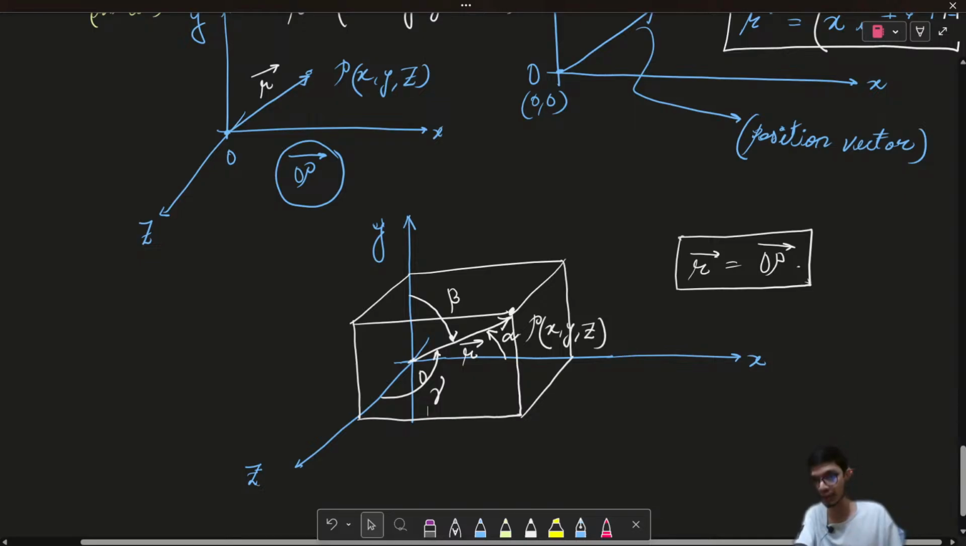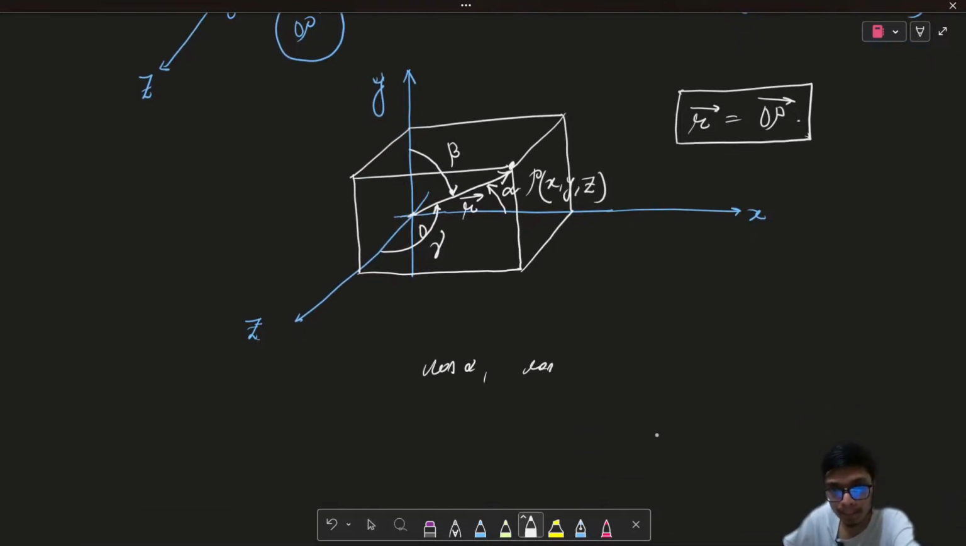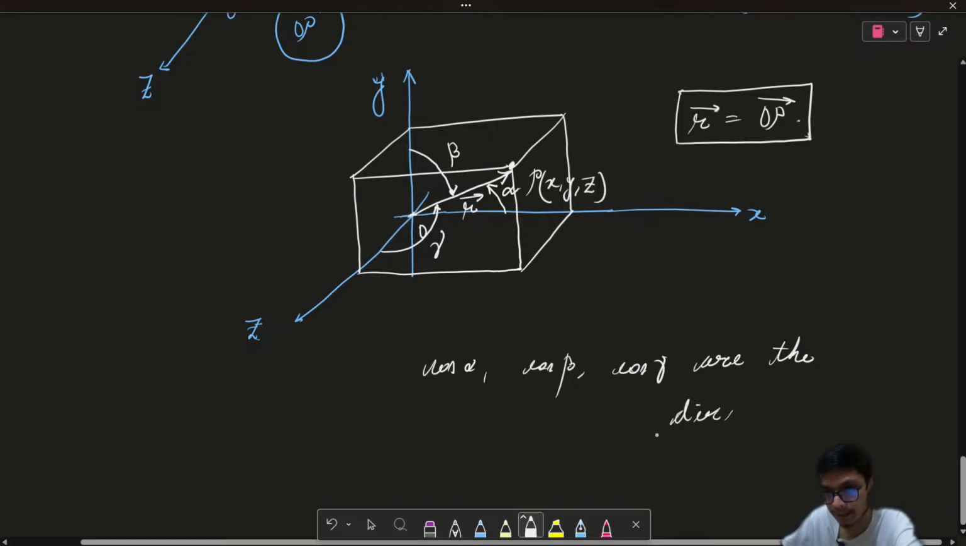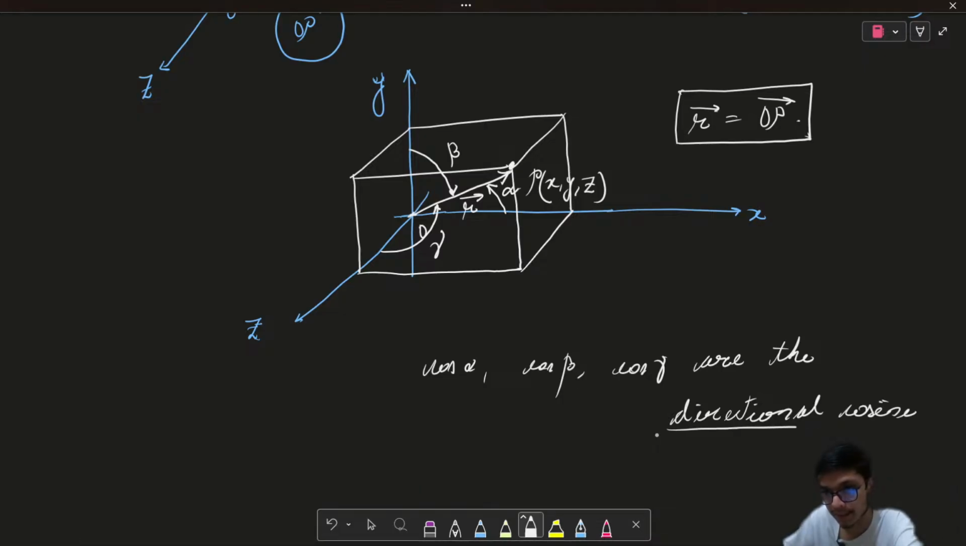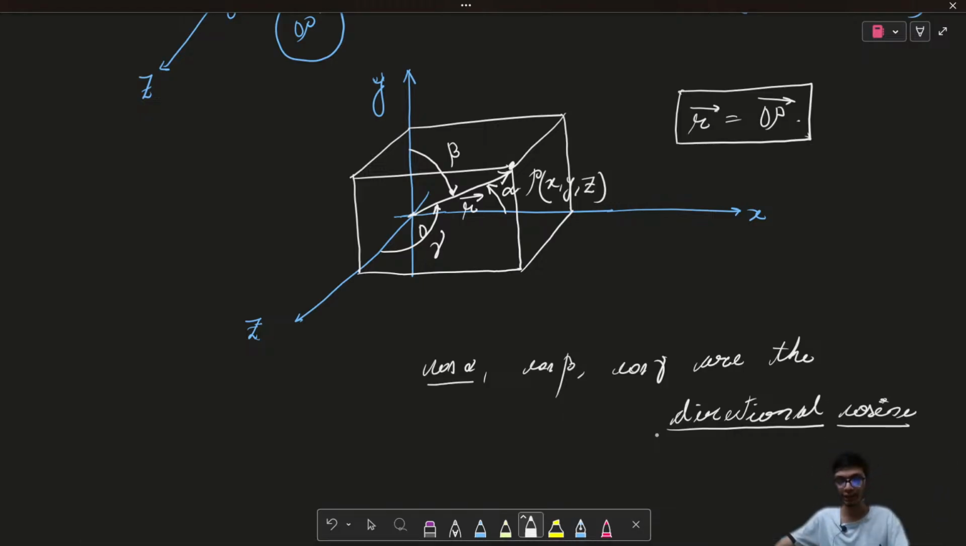So then we come across two more things, also known as the direction cosines or direction ratio, right? If I take cos alpha, cos beta, and cos gamma, these are known as the direction cosines. Direction cosines help to represent the angle along the respective x, y, and z axis. So cos alpha, cos beta, and cos gamma are therefore the direction cosines.